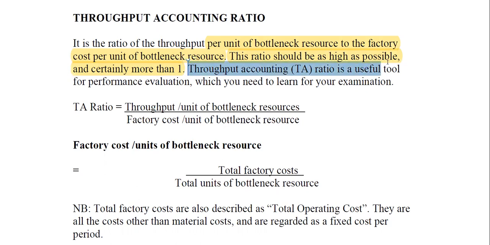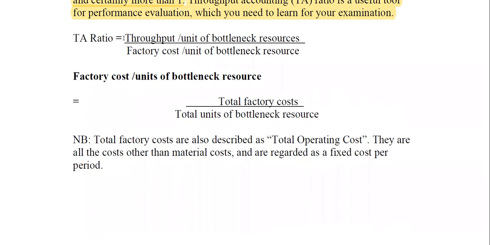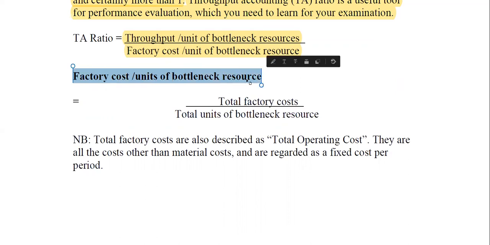Now, throughput accounting ratio is a useful tool for performance evaluation, which you need to learn for your examination. I told you earlier. So how do we calculate this throughput accounting ratio? Your throughput accounting ratio is your throughput return per unit of your bottleneck resource over your factory cost per unit of your bottleneck resource. How do we calculate factory cost per unit of your bottleneck resource? This is your total factory cost over your total units of bottleneck available.